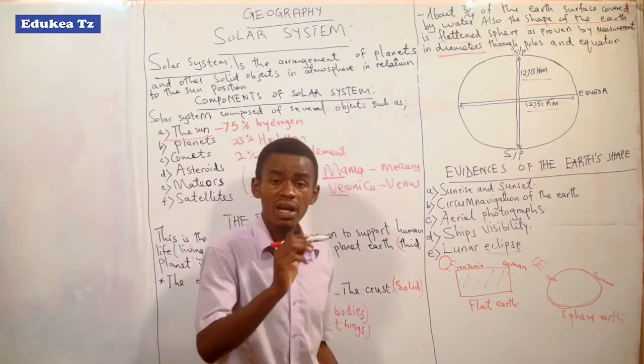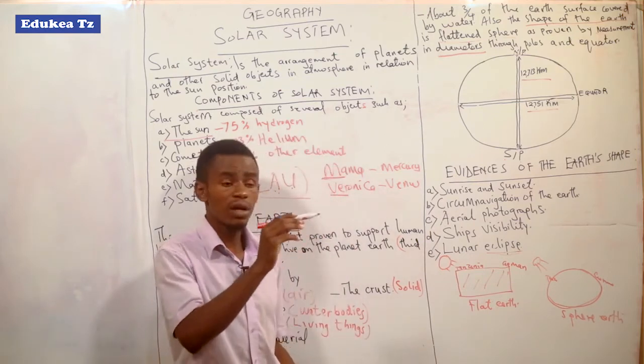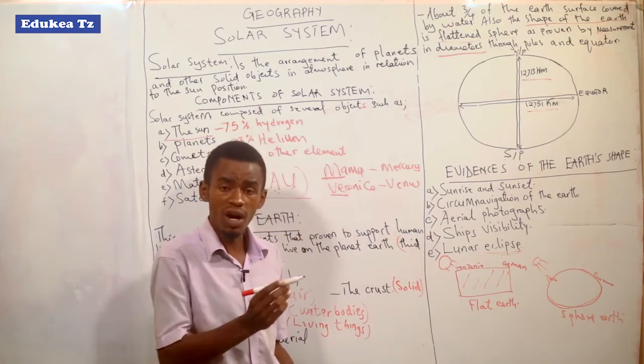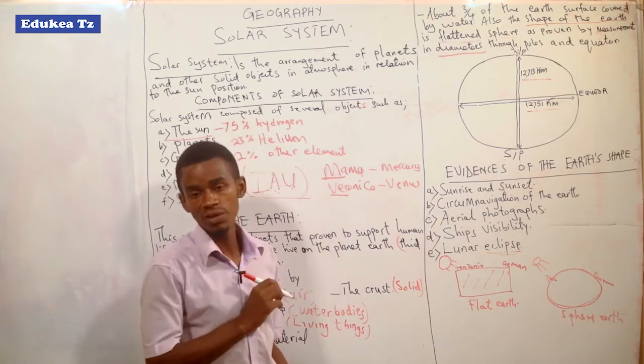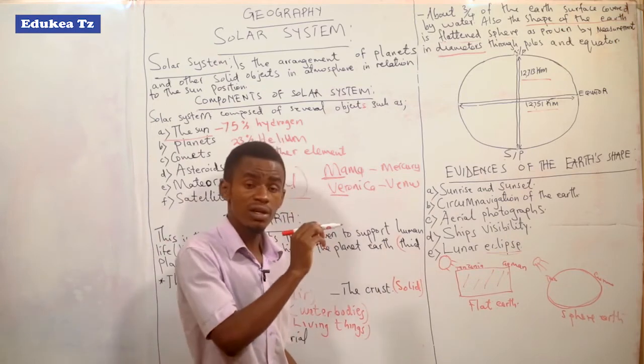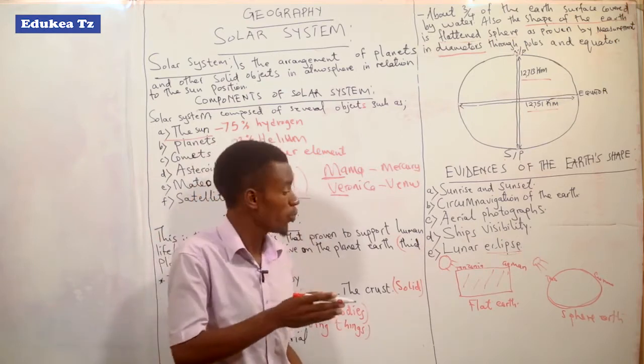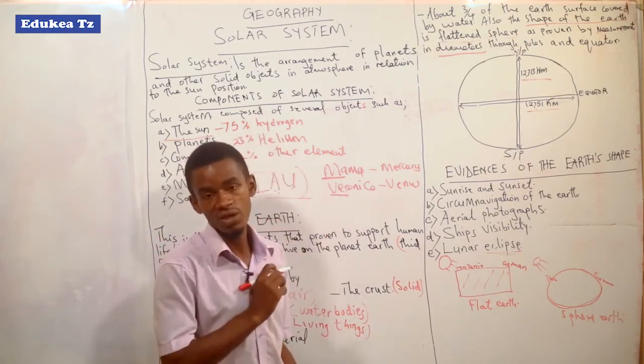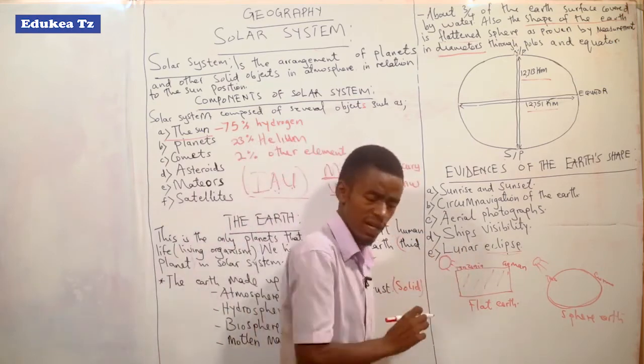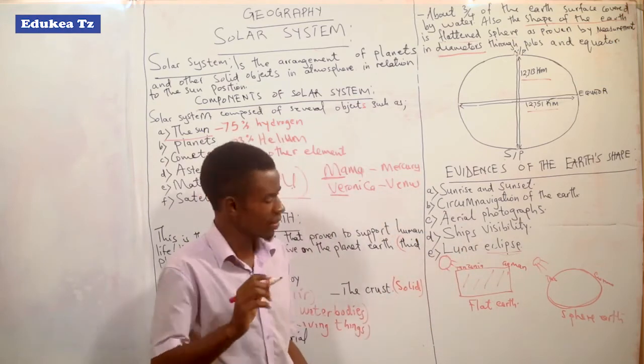It means that the earth obscures the moon. The light of the sun is not going directly to the moon because of the obstacle from the earth. That is called a lunar eclipse. Let me repeat.